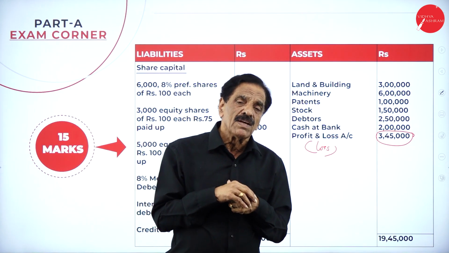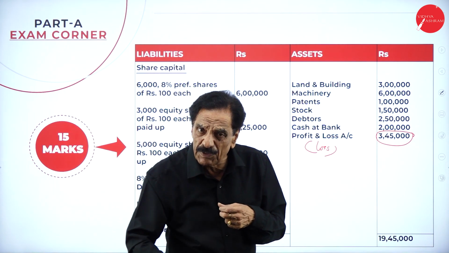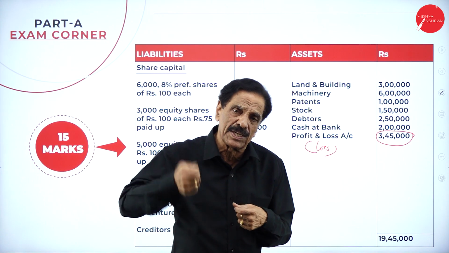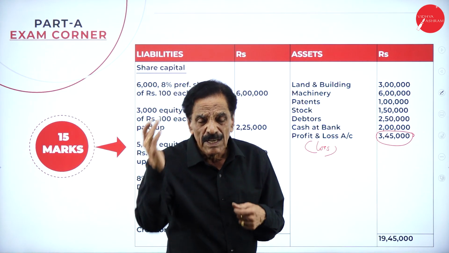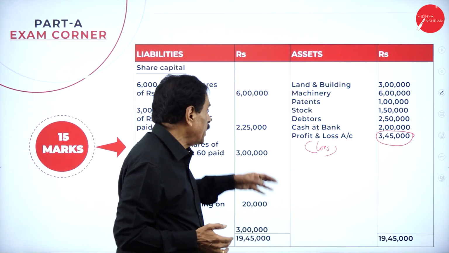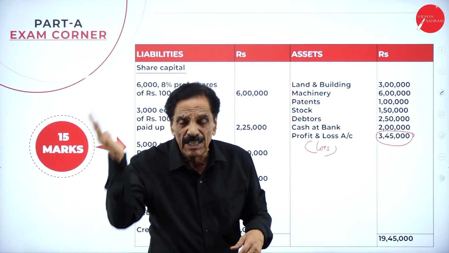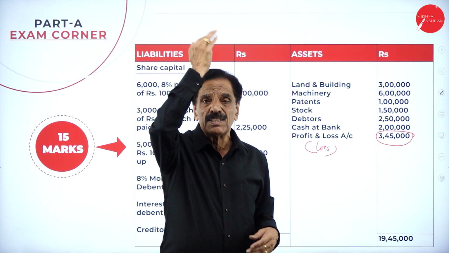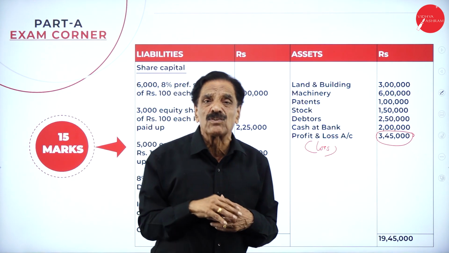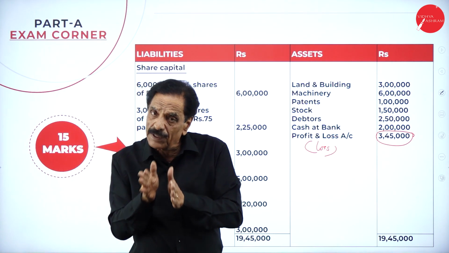Next, he will sell and realize the assets, we say, sell one by one. When you sell one asset after another, your cash at bank will be raised. Already in your cash at bank, how much is there? 2 lakh. By selling the other assets, your cash at bank will be raised. Then he makes the payment according to the Company's Act. That should be in the order only.